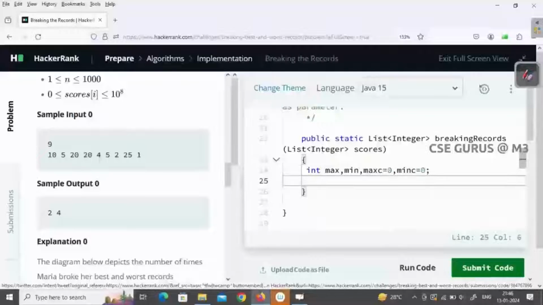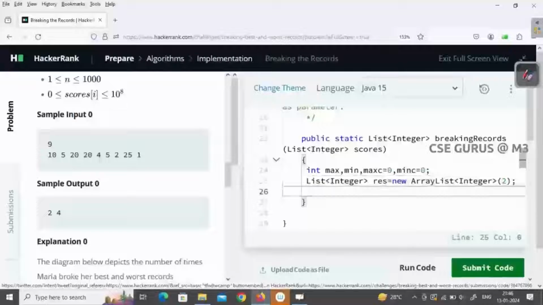So what is a list? I need to create it, right? A list which consists of integers. What is the list name? Something like result equals new ArrayList of integers, which you have to write. What is the size of the array? You can mention here, which is 2. So this is what you can mention.